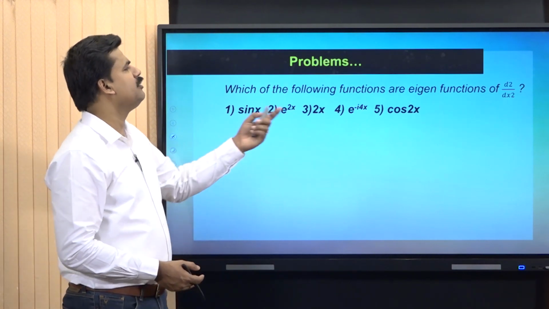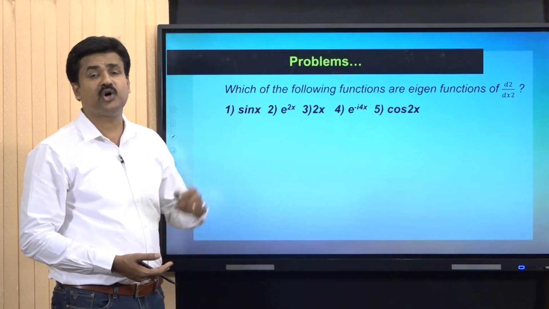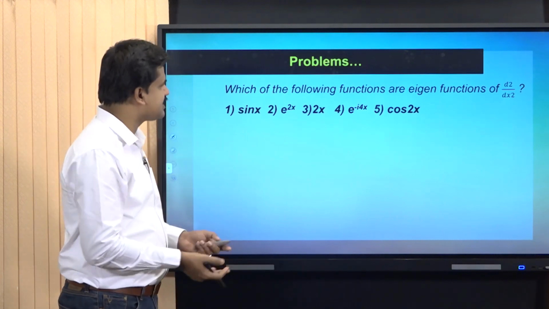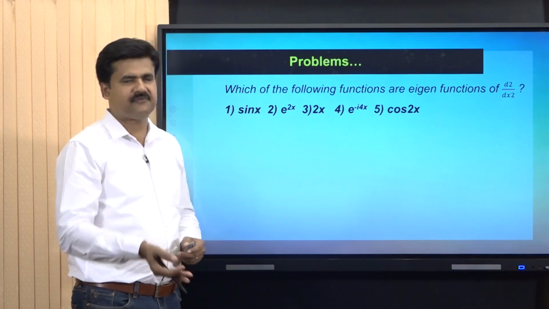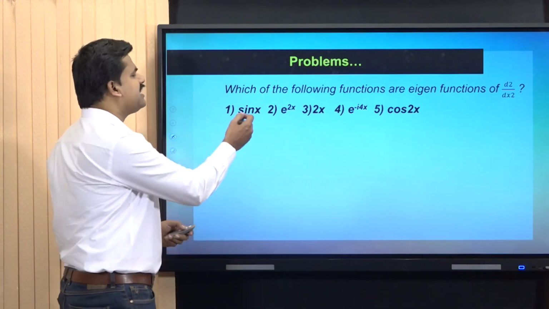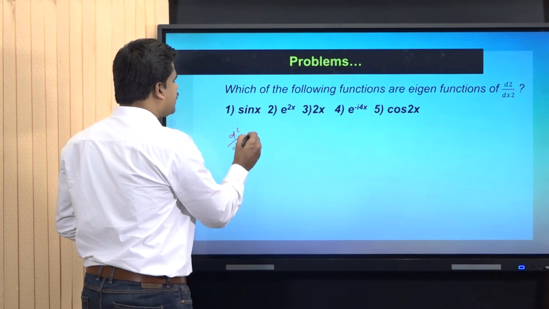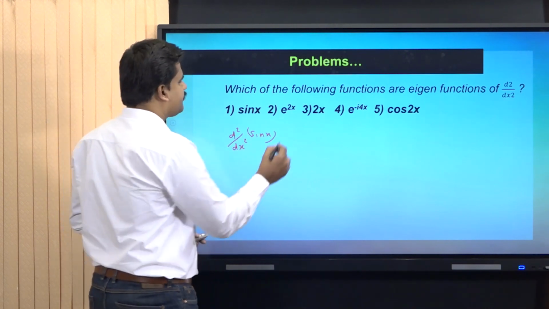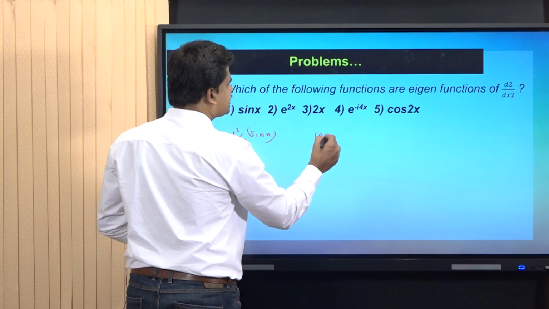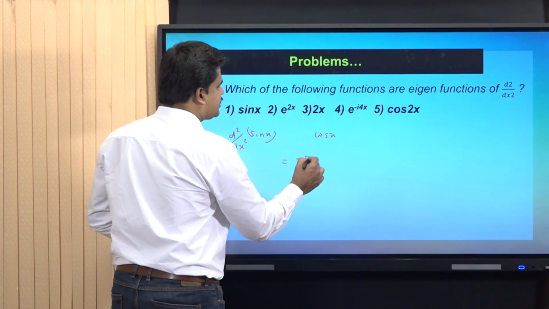Now we can continue the above problem with another operator. We can try a new operator, that is the second order differential operator, d square by dx square. And we are going to assess which of these functions are eigenfunctions of the operator d square by dx square. First of all, we can check sin x, that is d square by dx square of sin x. That means we have to differentiate sin x twice. d by dx of sin x is equal to cos x, and we have to perform one more differentiation, that is equal to minus sin x.